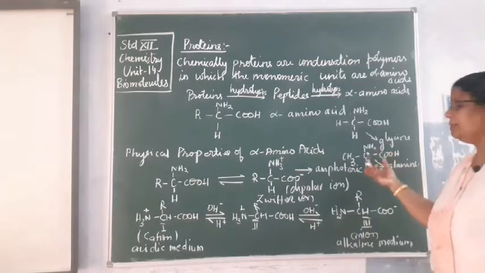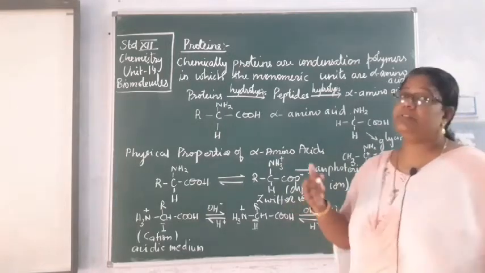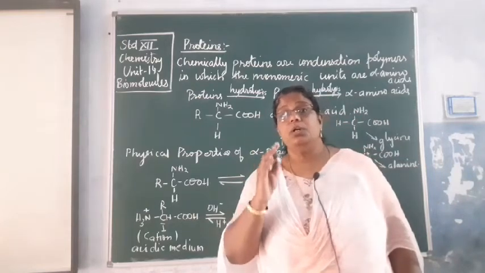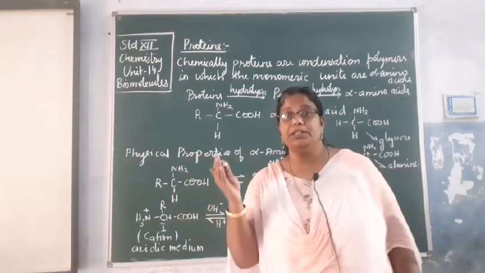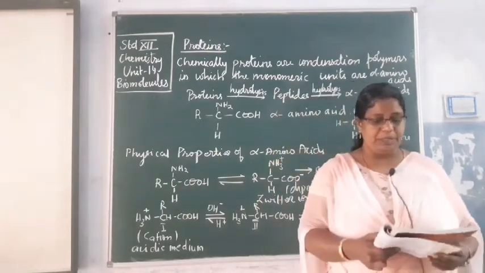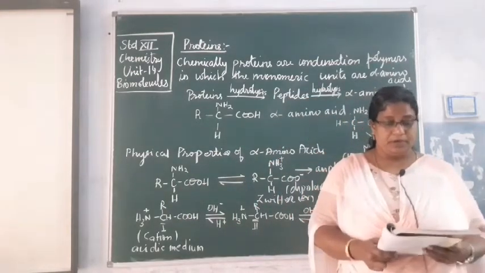ठीक है. And asymmetric carbon जहाँ पे है, those compounds behave, they are optically active. They have the tendency to rotate the plane polarized light either towards the right or towards the left. Okay, so that is what we mean by optically active.